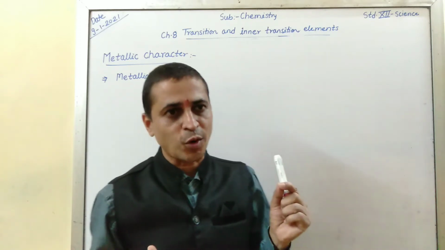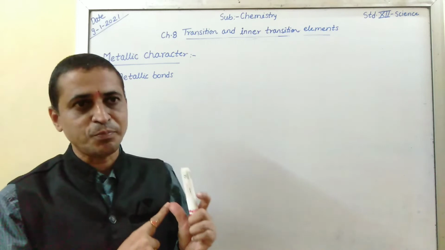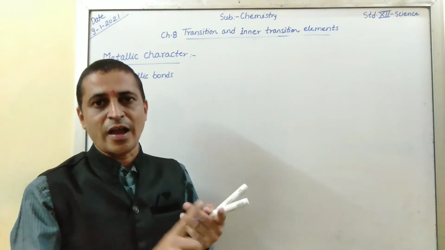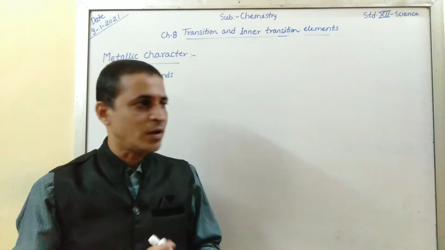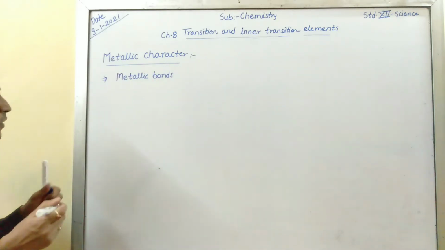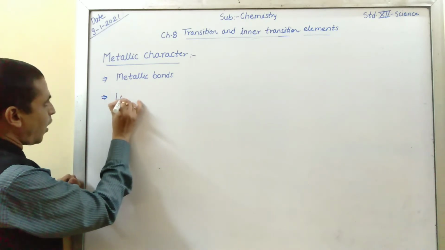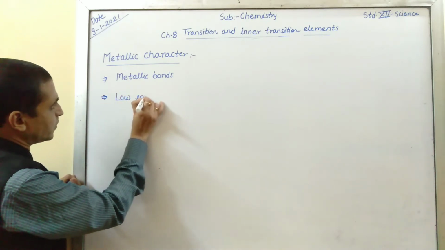You know that metallic bond means what? The force of attraction between metal ion, that is also called cation, and mobile electron is called metallic bond.